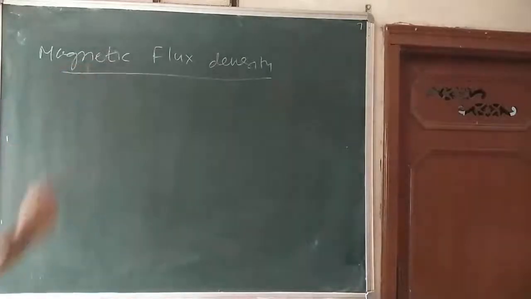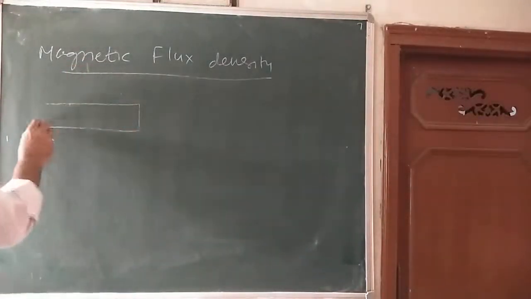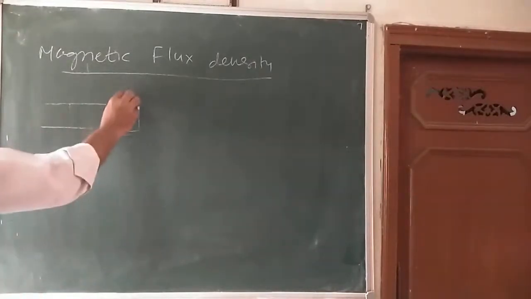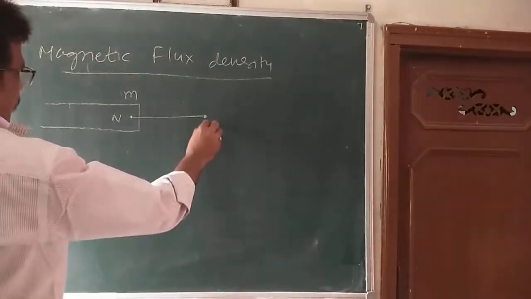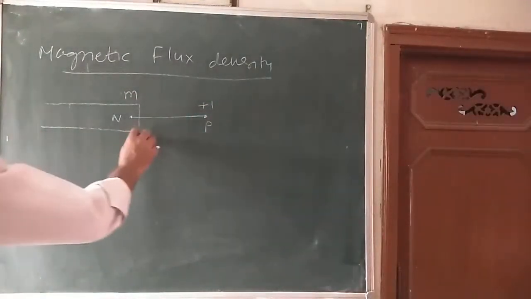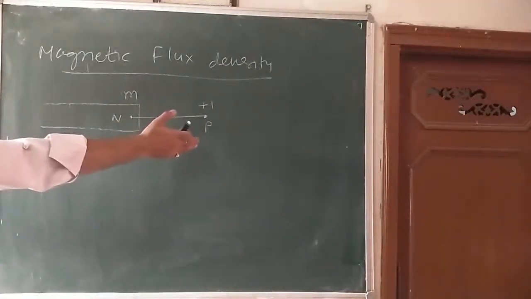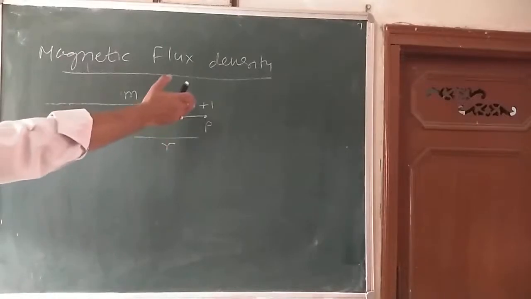Suppose here is a north pole of a magnet, of pole strength M, and nearby, at a point P, there is a unit north pole, of strength plus 1, and the distance in between is R. The force experienced by a unit north pole when placed in a magnetic field, and the value here is unit.